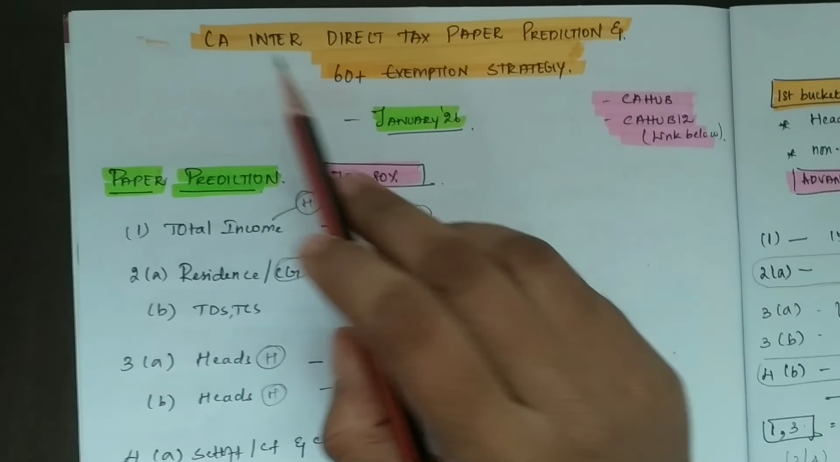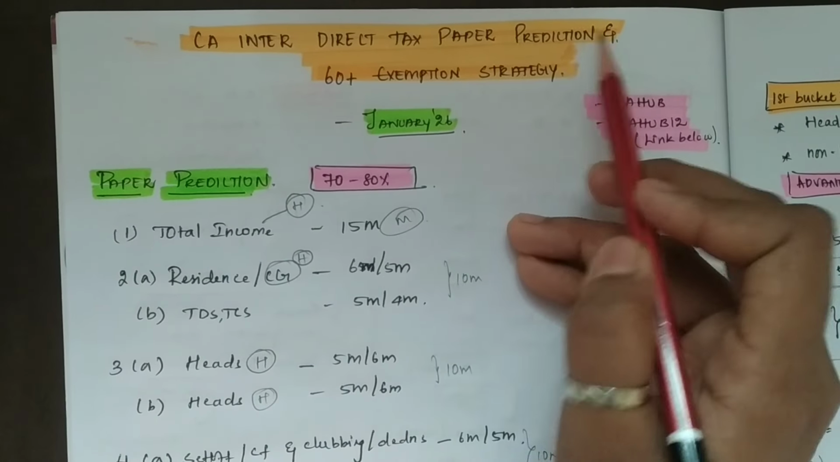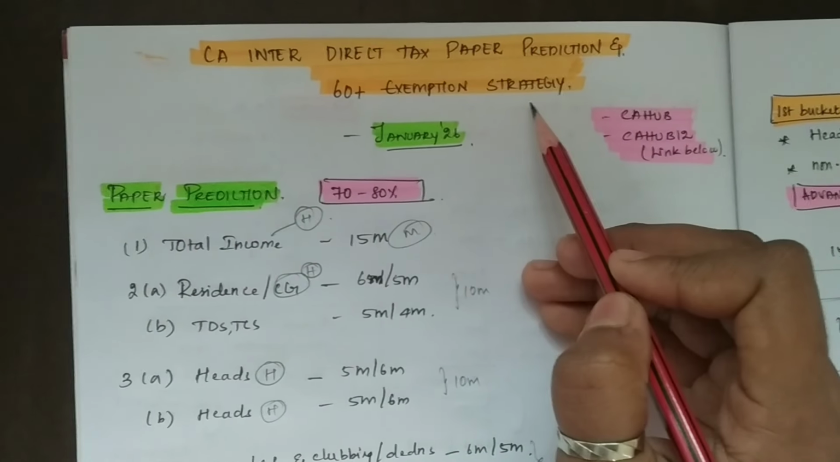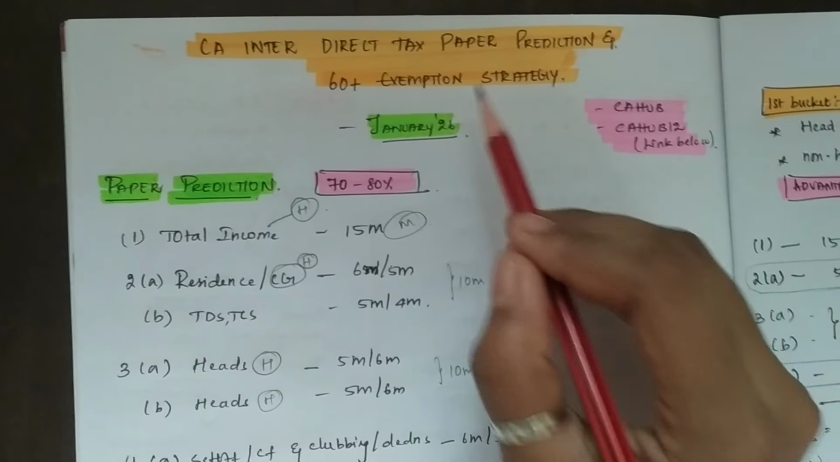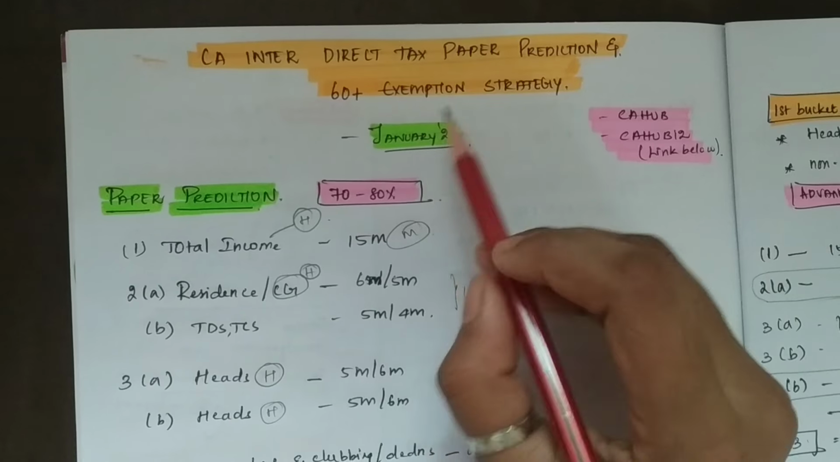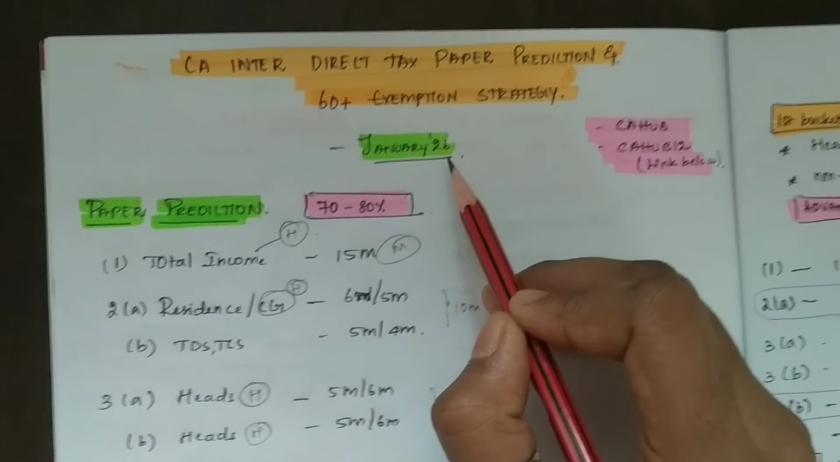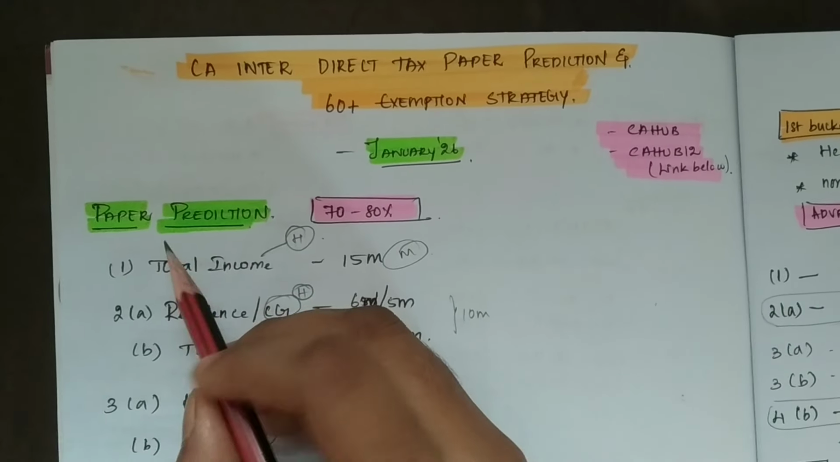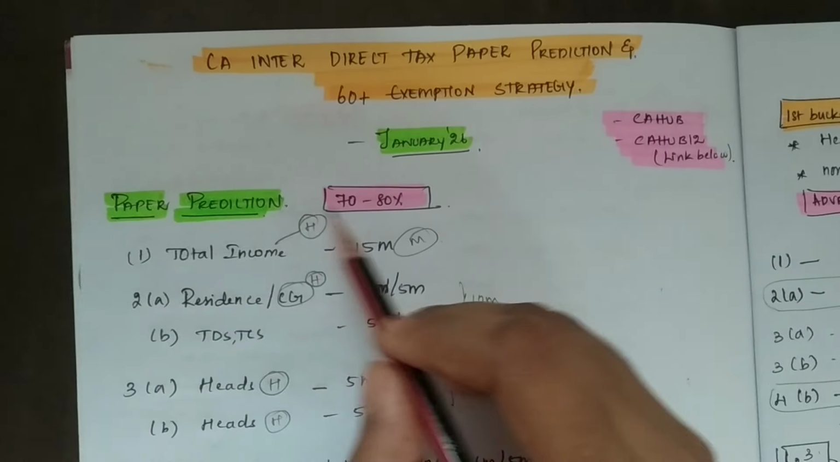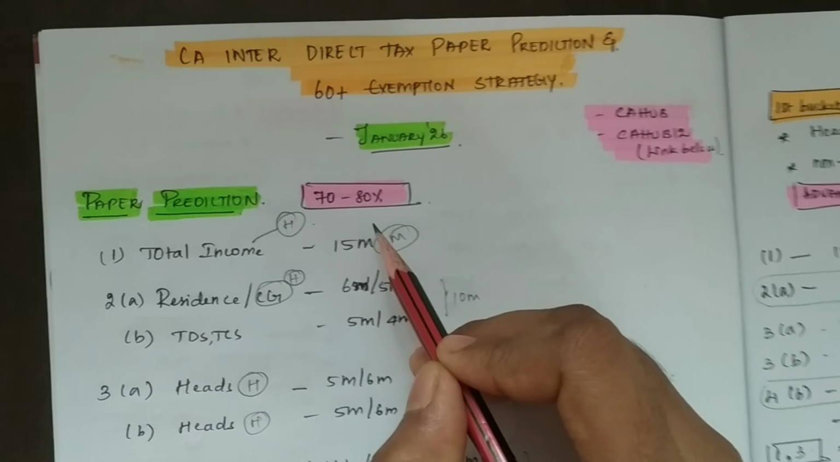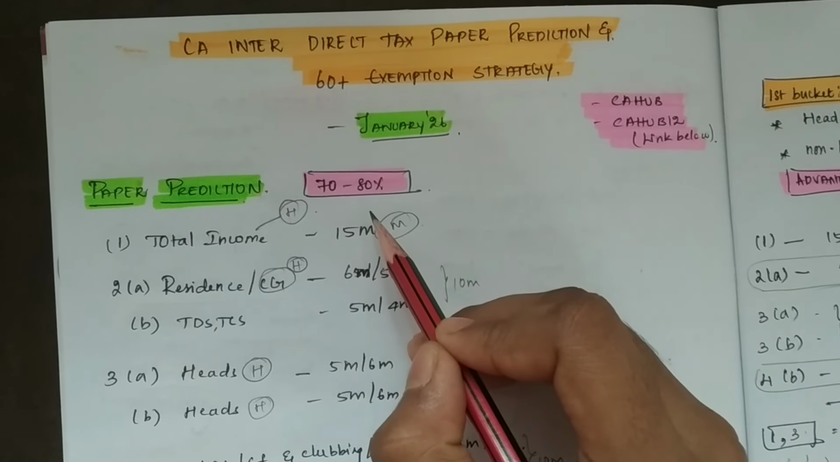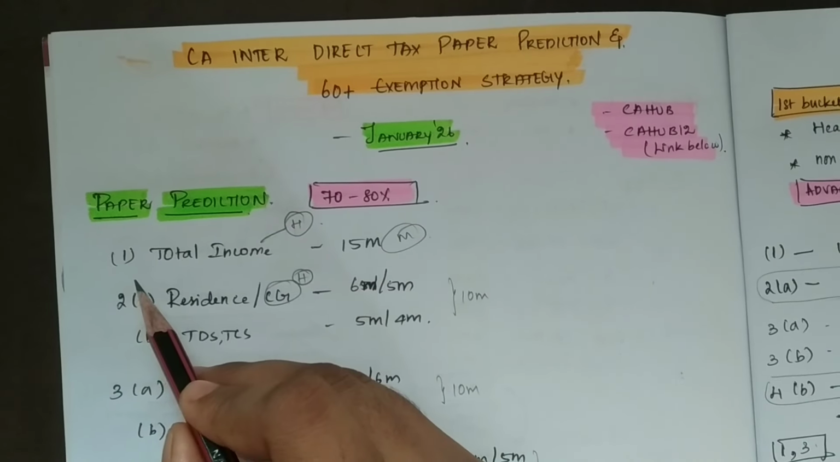So this is a video about the CA Inter Direct Tax paper prediction and 60 plus exemption analysis for Direct Tax, that is Paper 3. This is relevant for the January 2026 attempt. Now let's see the paper prediction. Guys, this paper prediction is almost 70 to 80% accurate. You can just trust this video. Okay, now let's see the paper prediction.